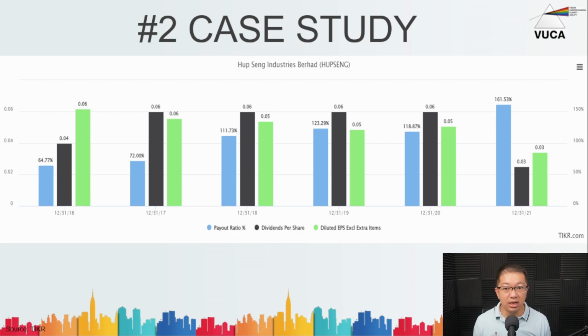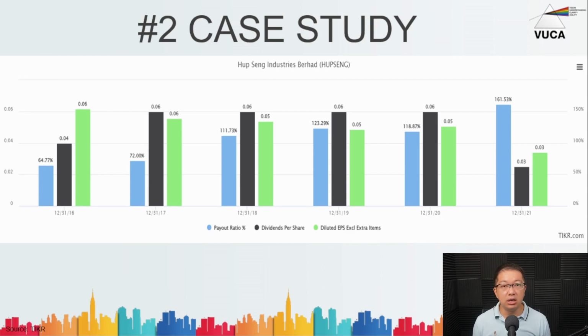Now remember the formula I gave you: dividends per share divided by earnings per share, which will give you the dividend payout ratio. Now in further years, 2017, 2018, 2019, you realize that the dividends they paid exceeded the earnings per share that they actually made for that particular year. So how is this even possible is the most common question.